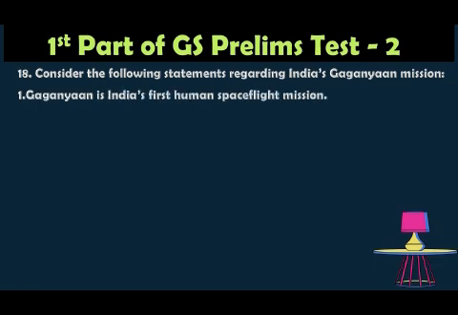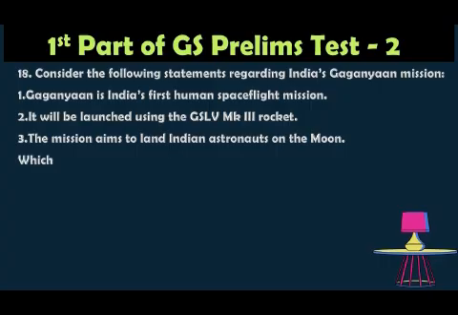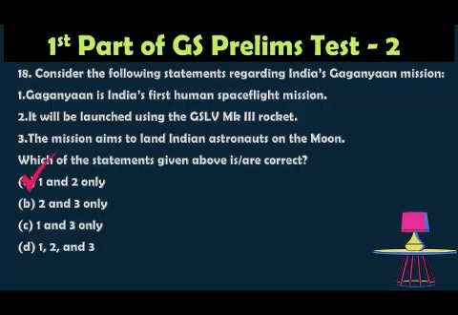Question number 18. Consider the following statements regarding India's Gaganyaan mission. One, Gaganyaan is India's first human spaceflight mission. Two, it will be launched using the GSLV Mk3 rocket. Three, the mission aims to land Indian astronauts on the moon. Which of the statements given above is correct? Option A, 1 and 2; option B, 2 and 3 only; option C, 1 and 3 only; option D, 1, 2 and 3.